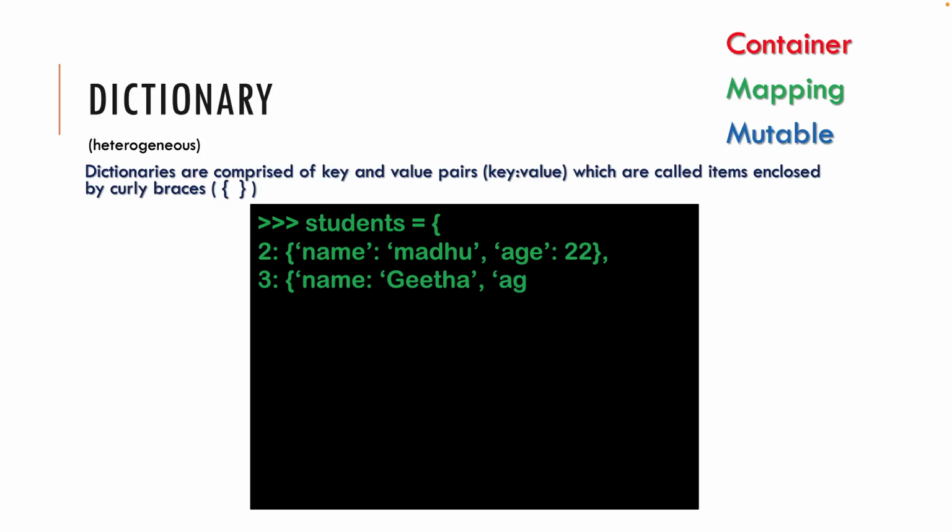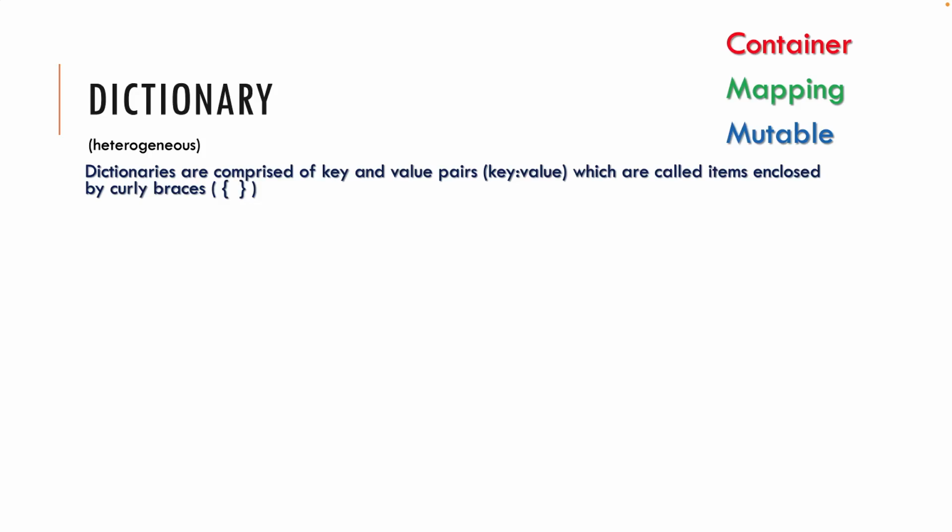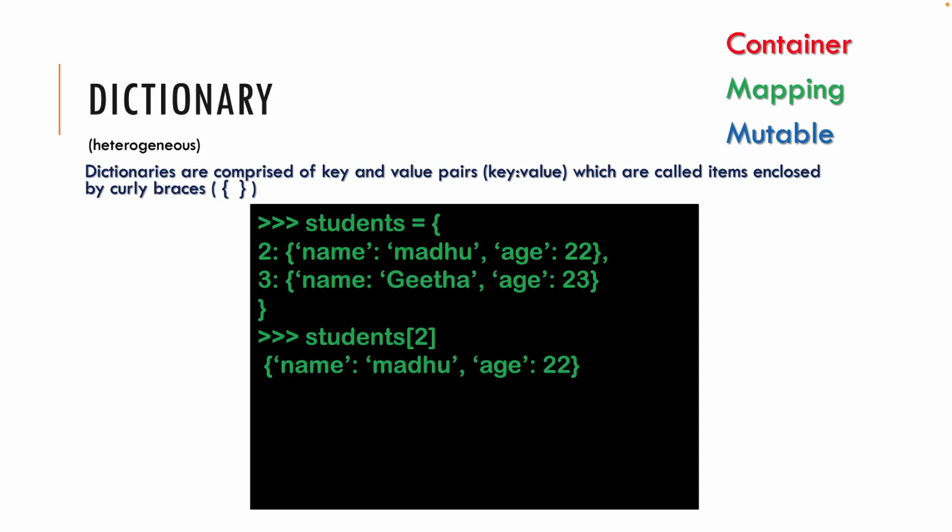Can you see this one? This is a dictionary, and you are mapping all student details with a key as their register number, or roll number, or hall ticket number, whatever you say.